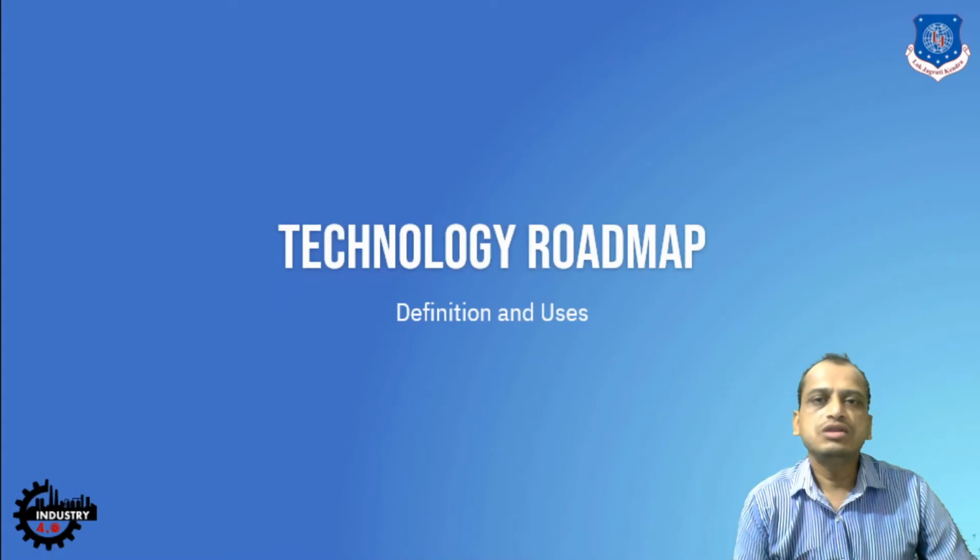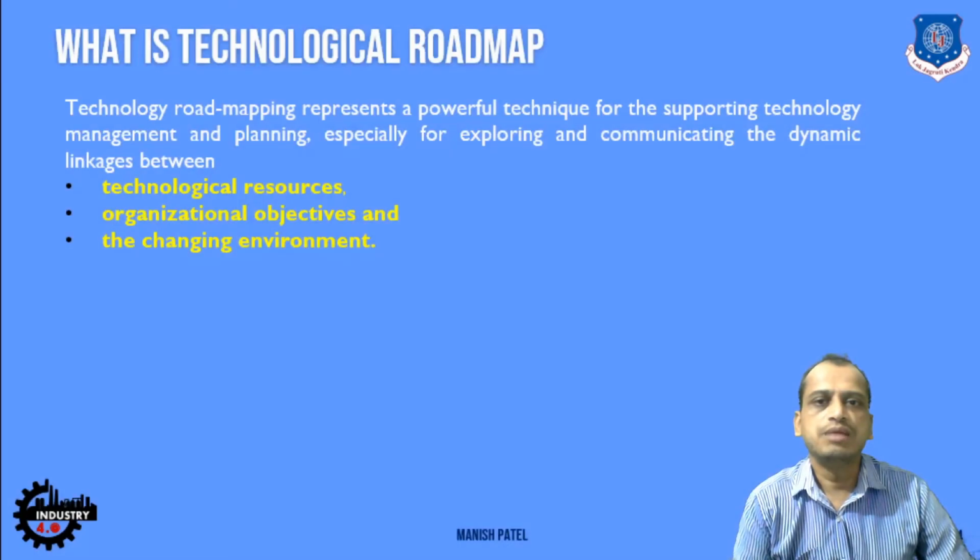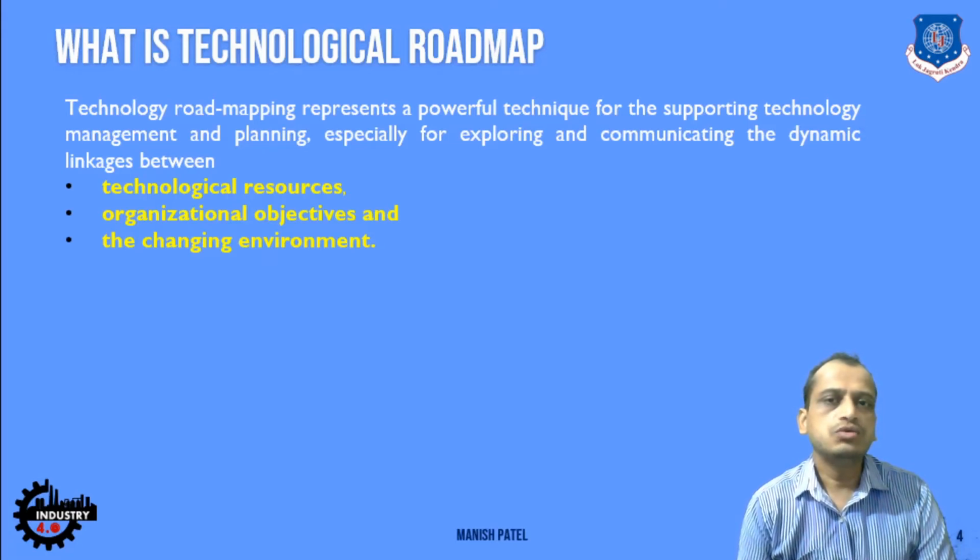Let's look into the general definition of technology roadmap. Technology roadmap is a powerful technique for supporting technology management and planning. What do you mean by that? Whenever a company is planning for launching or developing a product, they will look into a roadmap. It helps in achieving that target. The company can plan beforehand if they want to launch such a product or service. It acts as a supporting technology.